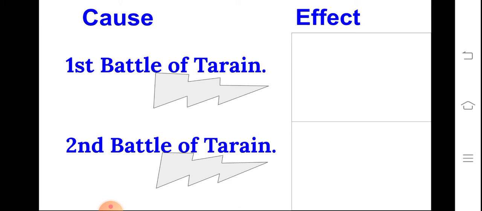The causes of the first battle and second battle of Tarain, and the effects of those battles. Prithviraj Chauhan, the ruler of Delhi and Ajmer regions, challenged Muhammad of Ghor in the first battle. And what was the effect? In the first battle of Tarain, Prithviraj Chauhan defeated Muhammad of Ghor with the help of other Rajput rulers. And in the second battle of Tarain, Muhammad returned better prepared in the following year of 1192 AD. Prithviraj Chauhan was captured and killed in the second battle of Tarain.